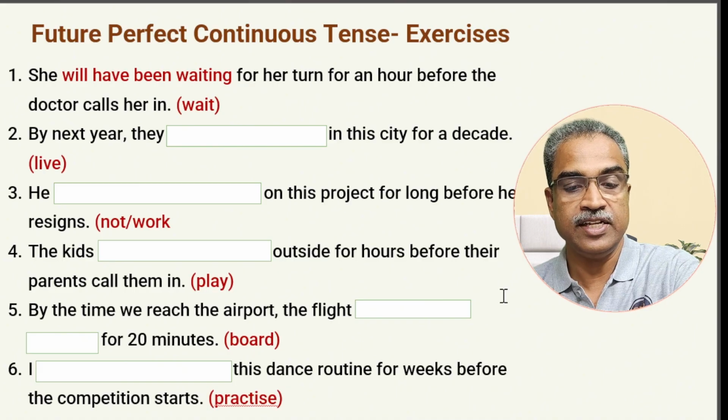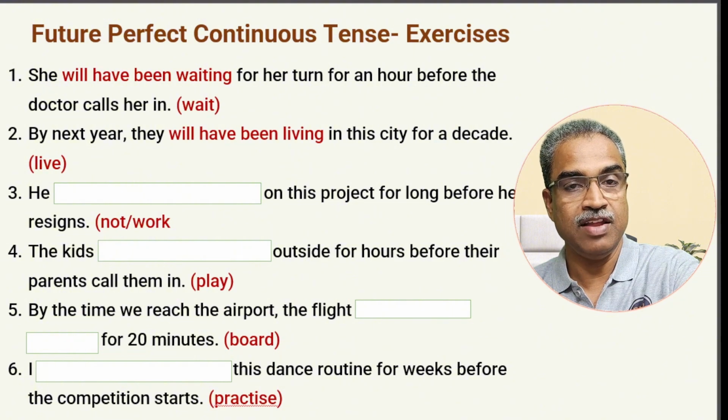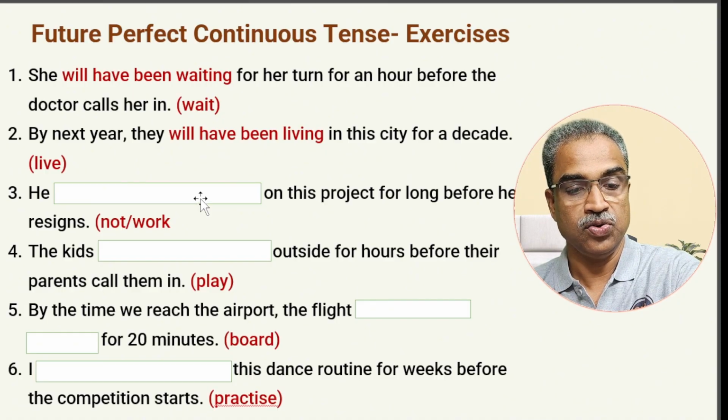Next one, by next year, they dash in the city for a decade. By next year, they will have been living. They will have been living in the city for a decade. The next one, he dash on this project for long before he resigns. So not going to be a negative, and then the main verb is work. So he will not. He will not have been working on this project.